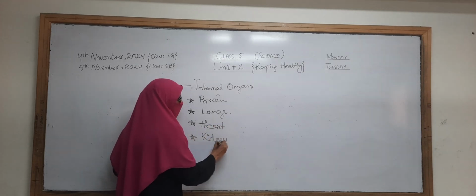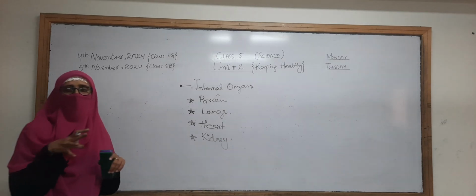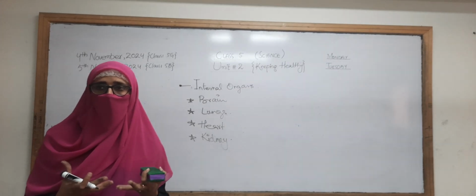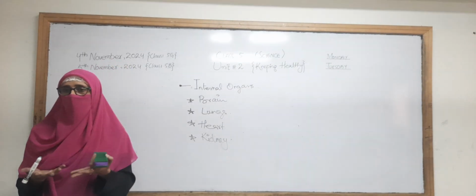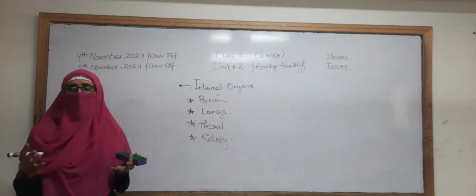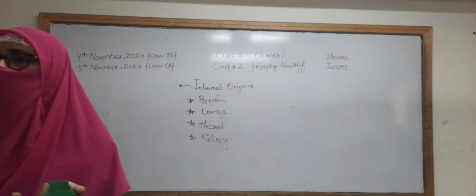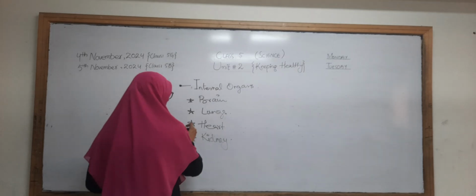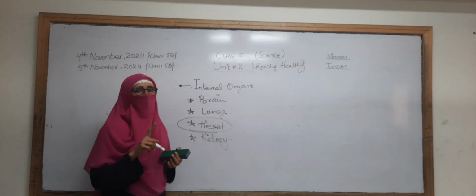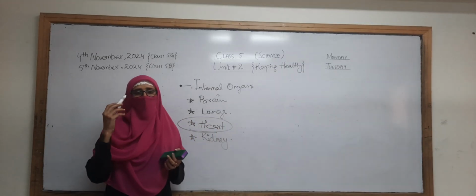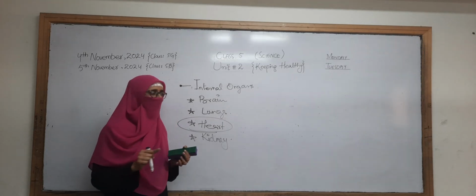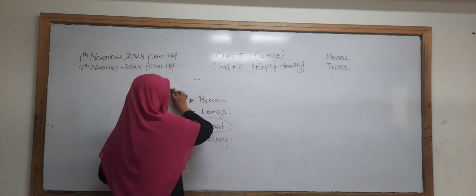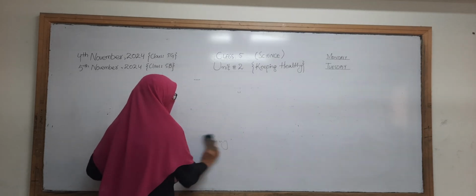Good. Now you will tell me which internal organ is responsible for pumping the blood, the movement of the blood. Which organ has to pump the blood? Mohib. Excellent, that is the heart. The heart helps to pump the blood to all parts of the body from head to toe. Good. So our next topic is the heart.